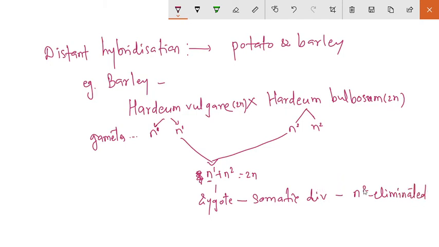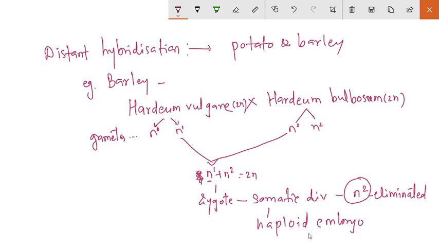So only n1 remains in the organism, and then it produces the haploid embryos.